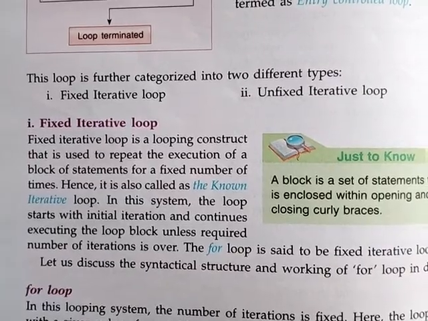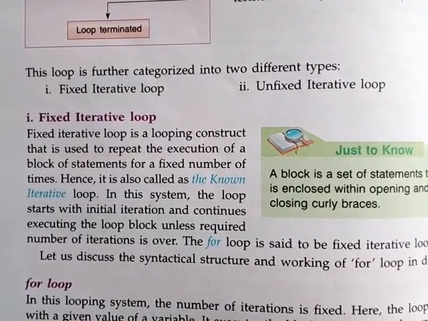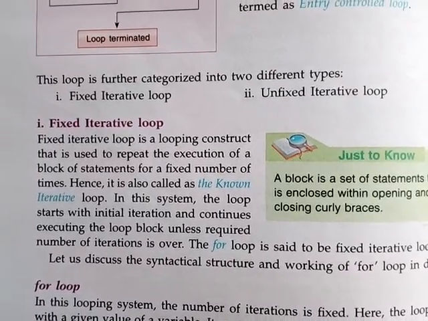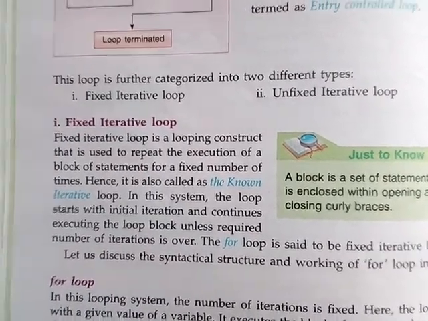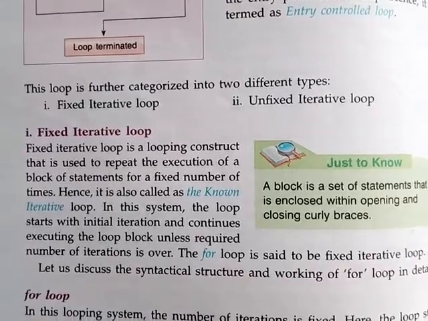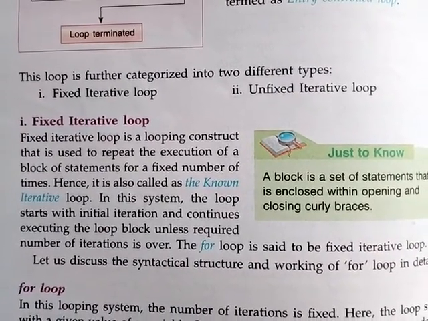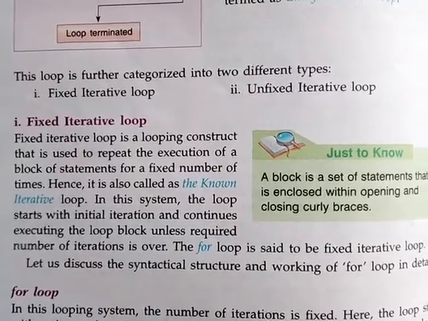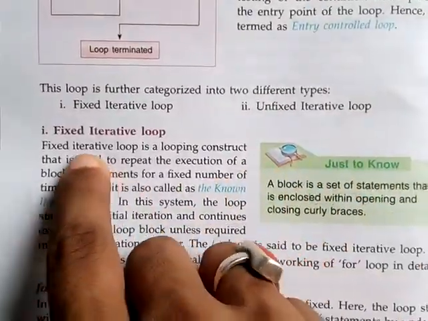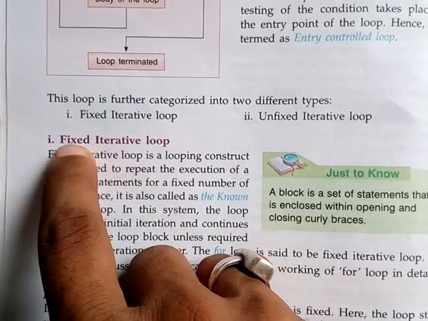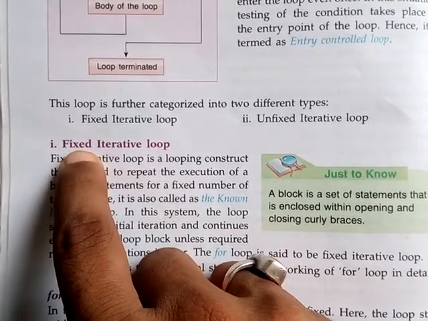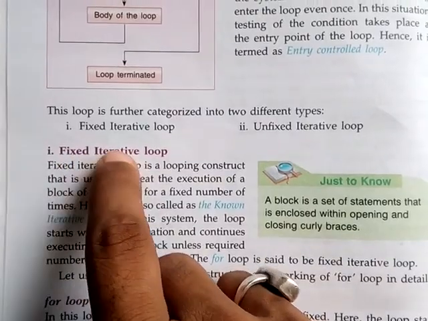Hold your ear and sit up for 20 times. Sit up means, you know, once you sit and then once again you get up. Sit up for 20 times. So I have already mentioned how many times he has to sit up. In this case it will be called a fixed iterative loop. Fixed iterative means the number which I have fixed. That is why fixed iterative loop.